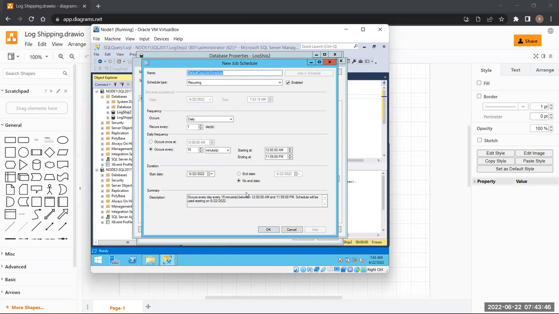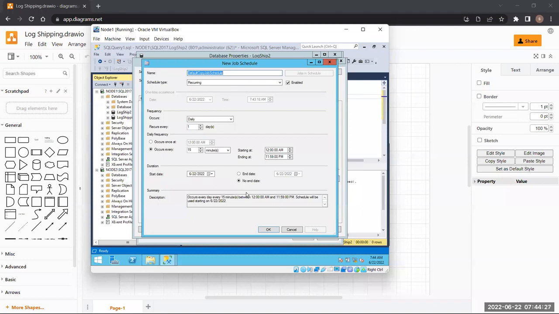If the backup is getting done at the same time, the copy is getting done at the same time, is the restore also going to work at the same time? Restore is also going to happen. Yes, it is also going to happen at the same time. But how is it possible? Backup is happening at the same time, the copy job is working at the same time, it is also running at the same time. How is this possible? Either it will take a backup, or it will copy it, or it will restore it, right? Then how in the world is this going to work?